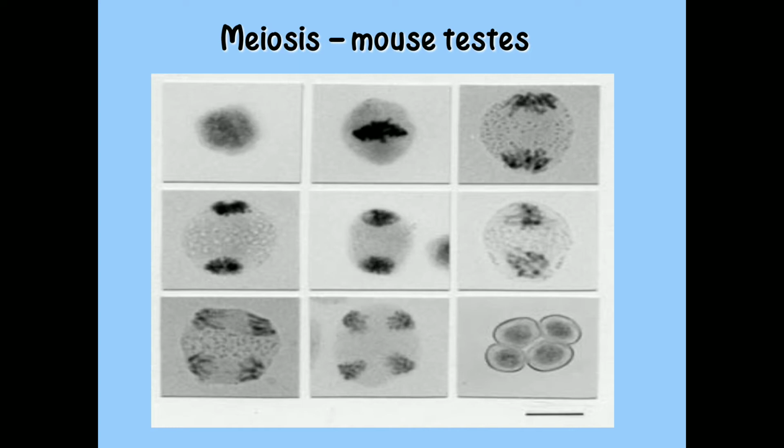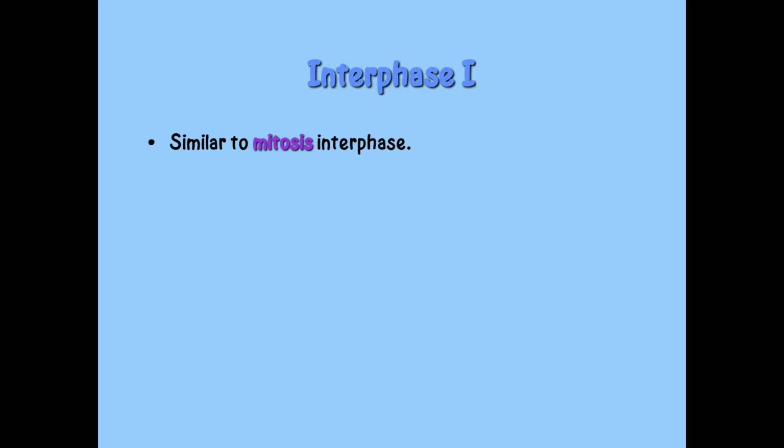These are the photographs of mouse testes during meiosis. First is the parent cell, then first division, then second division, and 4 gametes are produced. Then next is interphase first. Similar to mitosis interphase, chromosomes replicate.